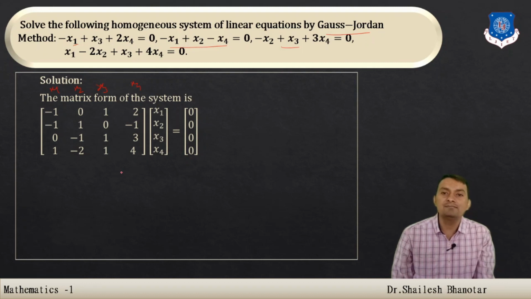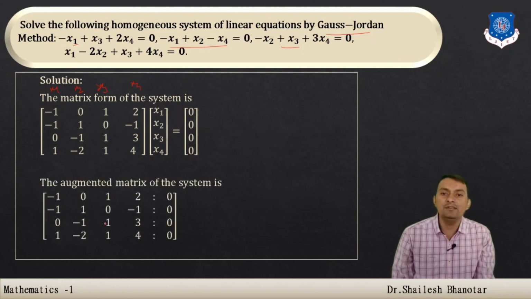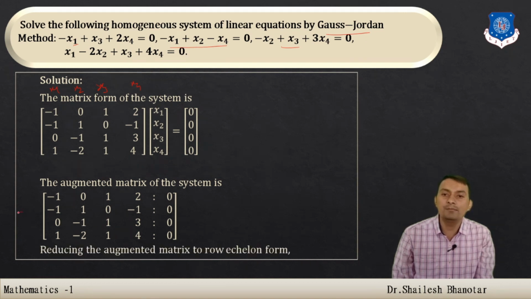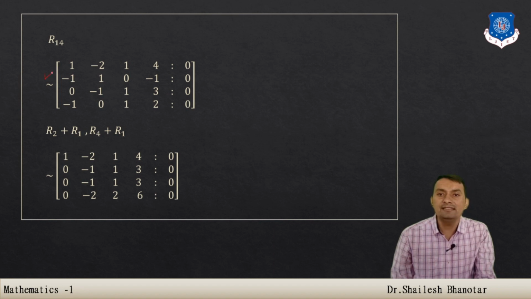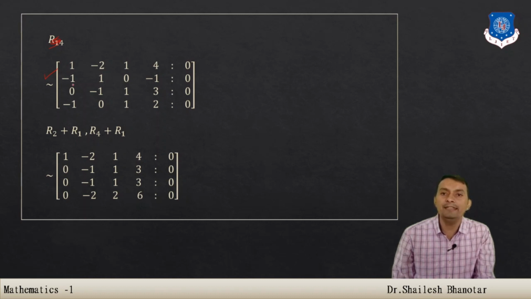So this is our matrix form, and based on that we can write the augmented matrix form, A augmented with B. After that we are going to apply Gauss-Jordan, that means we reduce to the reduced row echelon form. So this is the given matrix, and now the first row multiplied by 1 and added to the second row, so you will get 0 here. The same operation you have to apply here, so the first row is multiplied by 1 and added to the last row, and you will get 0.